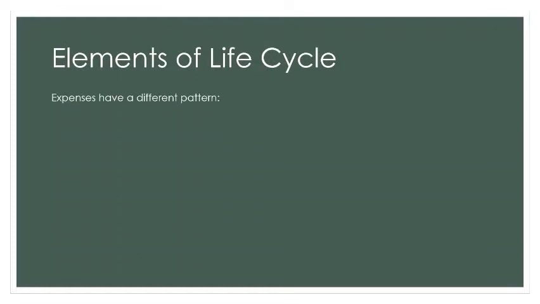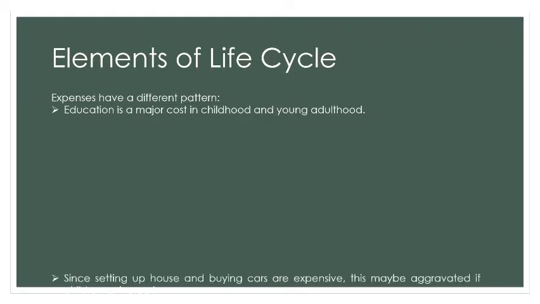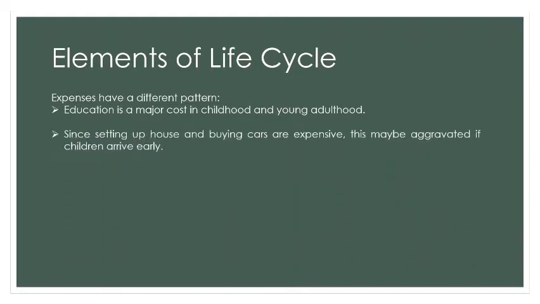Elements of life cycle. Expenses have a different pattern. Education is a major cost in childhood and young adulthood. Since setting up house and buying cars are expensive, this may be aggravated if children arrive early. The cost of children generally rises with age and drops when they leave home.